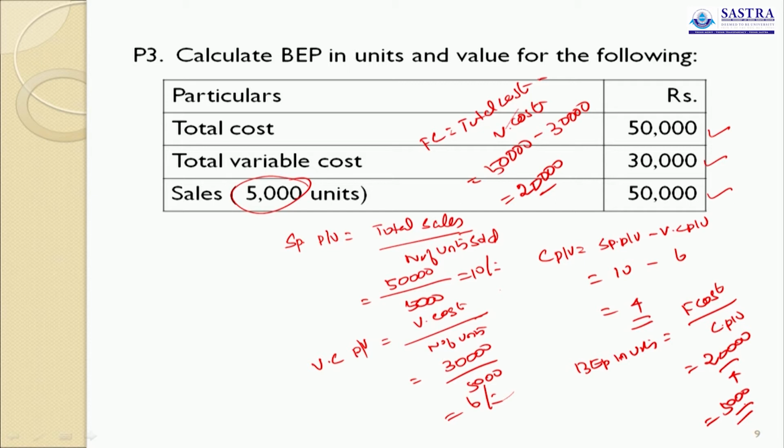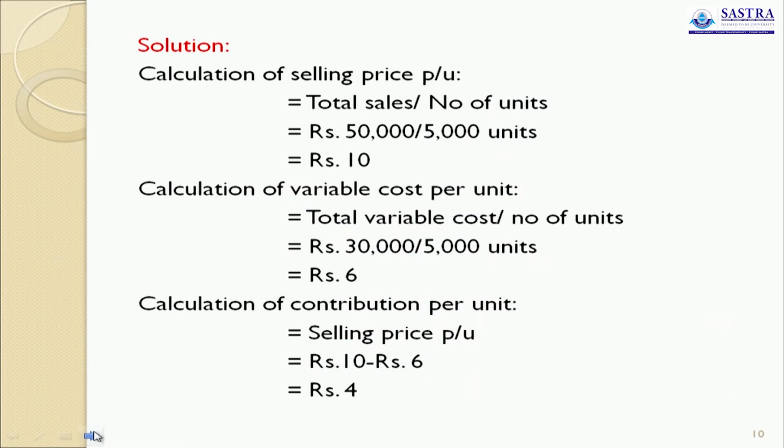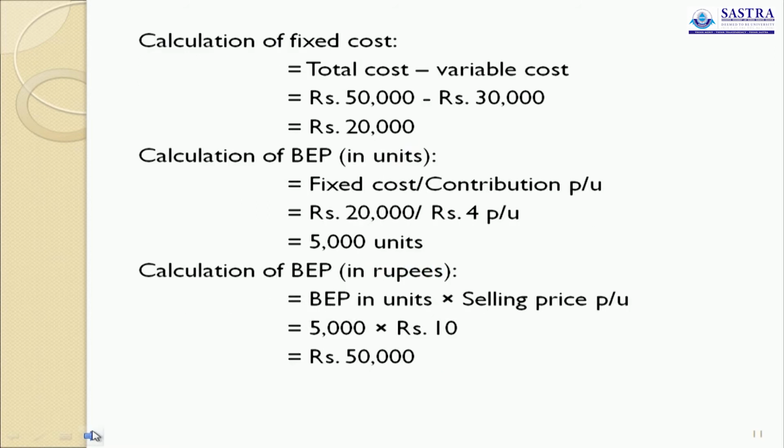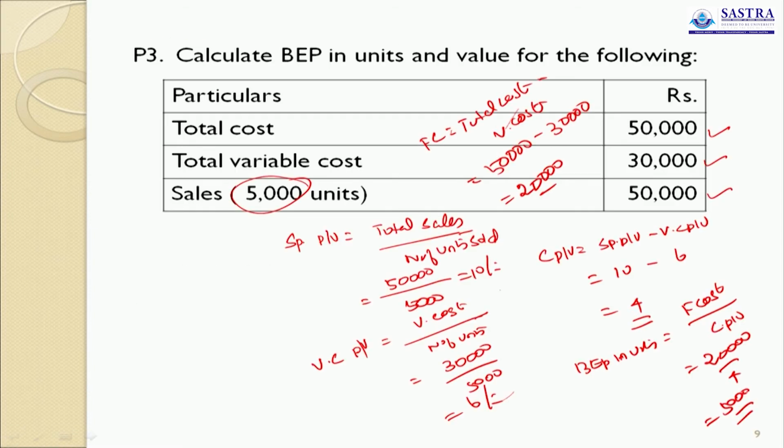Okay. So 30,000 divided by 6 is correct. 5,000 into 6, 5 6s are 30. So 10 minus 6 is 4, and 5,000. Okay, good. Now we see the answer. Selling price per unit 10, variable cost per unit 6, contribution is 4 as I explained earlier. Fixed cost is 20,000. BEP in units 5,000.